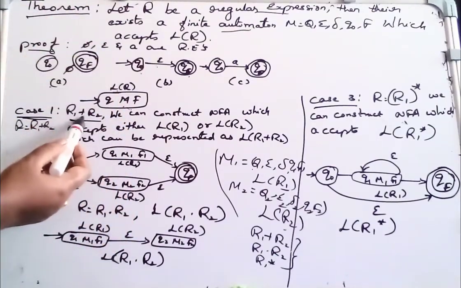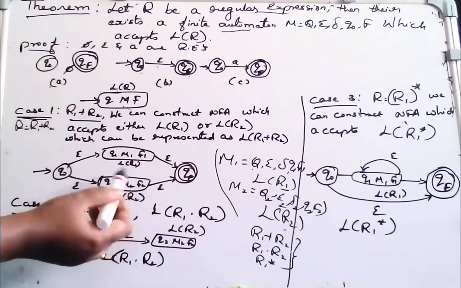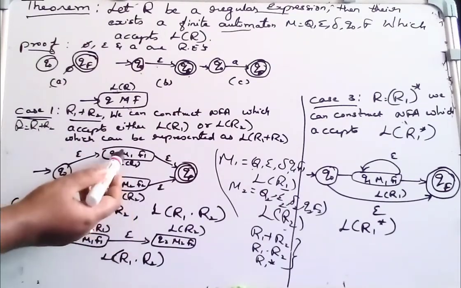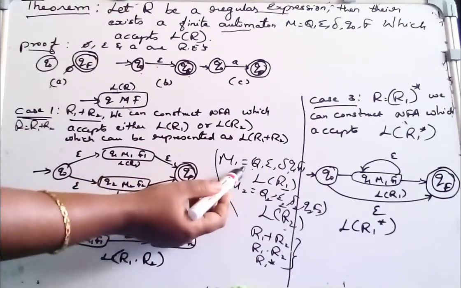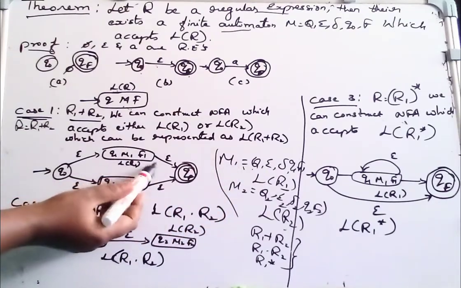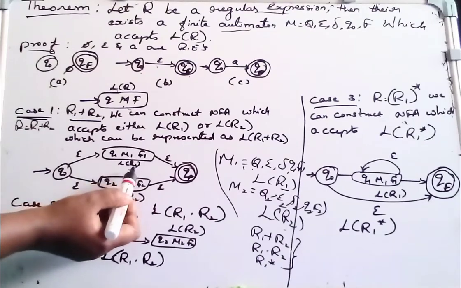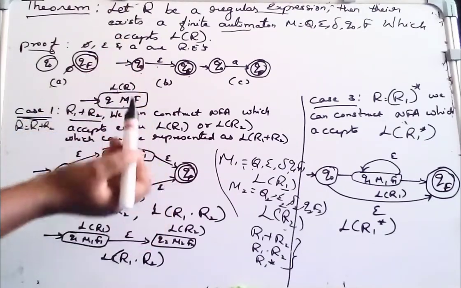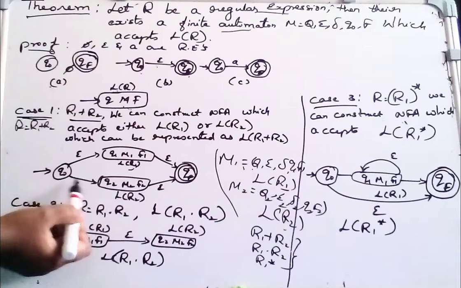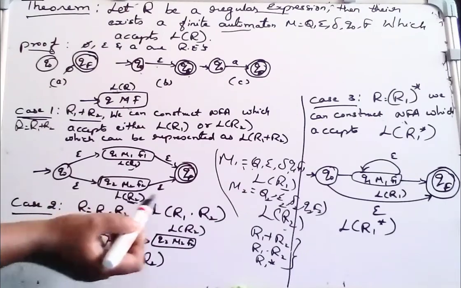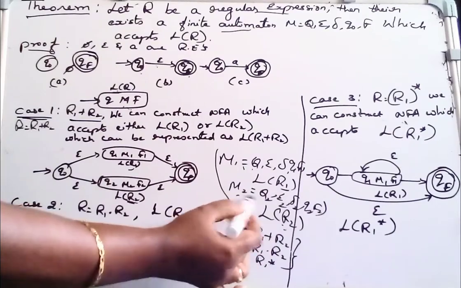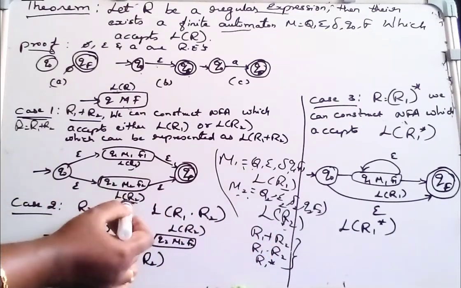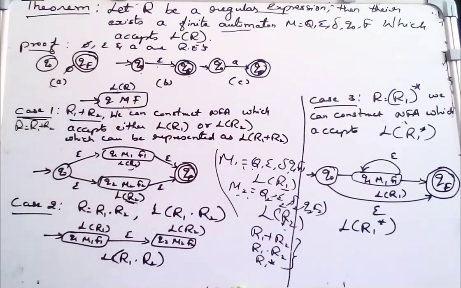Now to represent R1 plus R2, the schematic representation of the finite automata is like this. From the starting state, it may accept the language of machine M1, and reach the final state. Or from the starting state, it may accept the language of machine M2, and reach the final state.